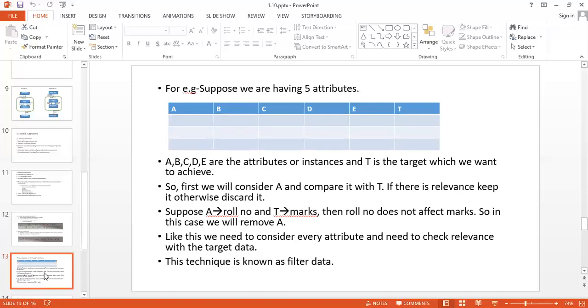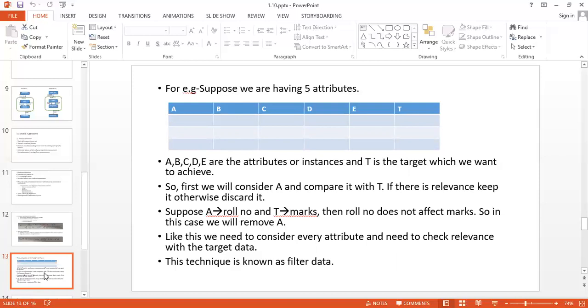Now suppose column A contains roll number of students, B contains marks of math, C physics, D chemistry, and E biology. T is the target, the average marks of the student, considering B, C, D, E. We have 5 instances A, B, C, D and E, and our final answer is the average marks of the student.